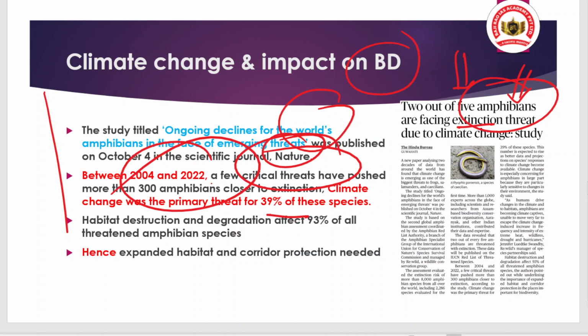And with the increase in climate change, there is habitat destruction and degradation, and they are affecting 93% of all threatened amphibian species. That's why we need protection for these species, for the protection of biodiversity, and we have to have expanded habitat and corridor protection, which is the need of the hour.